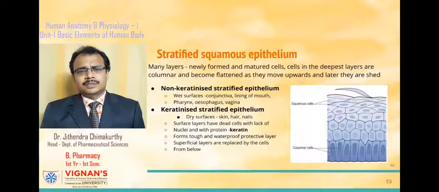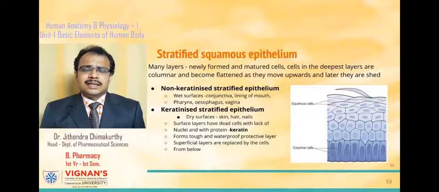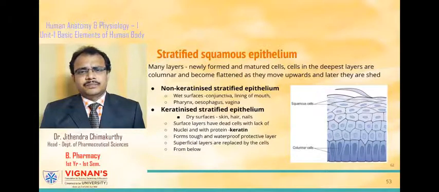There are two types of stratified squamous epithelium. They are keratinized stratified epithelium and non-keratinized stratified epithelium.